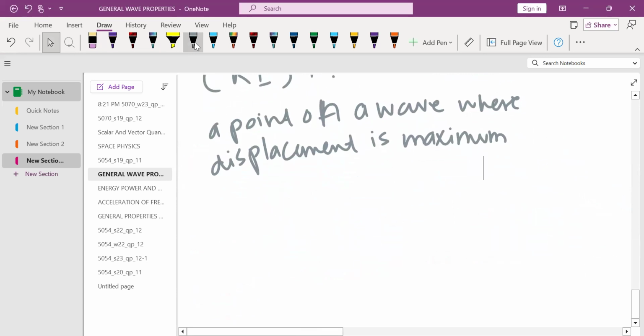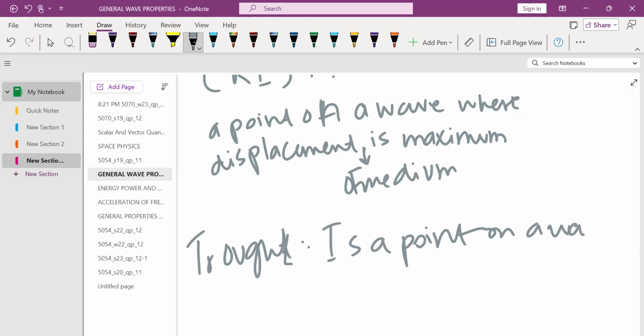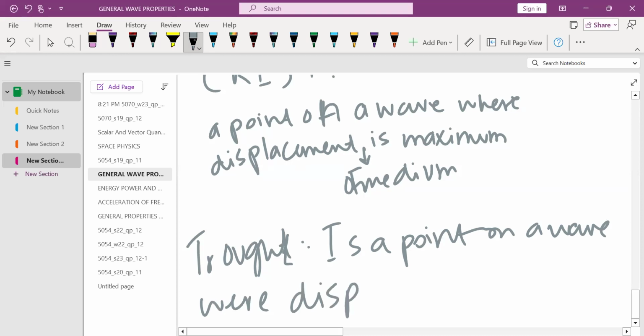However, the trough is a point on a wave where the displacement is minimum.